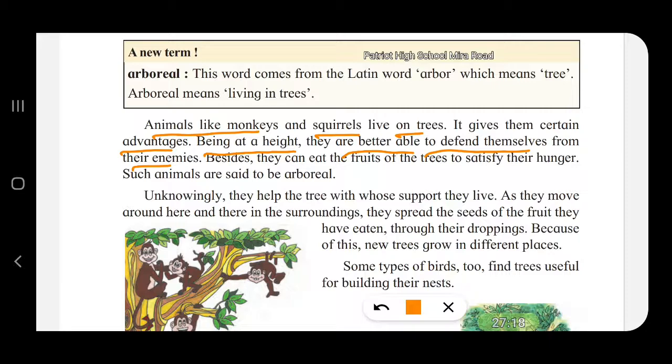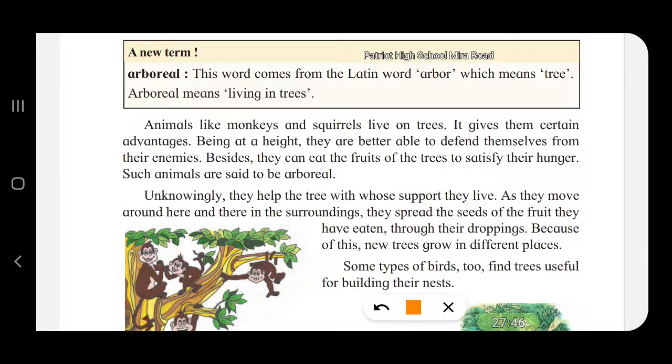So, where do the monkeys take shelter? On the trees, which are at a height. Besides, they can eat fruits of the trees to satisfy their hunger. Such animals are said to be arboreal. Arboreal is a new term. So, what does arboreal mean?